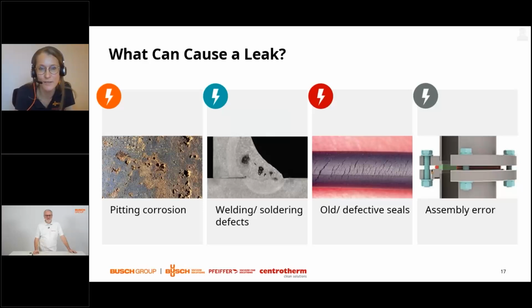Another example is during the welding and soldering process. This is also a source of a lot of leaks, such as cracks, porosities, distortions, and defects in the metal, for example in the volume, which can again create leaks. A very practical example in the next picture is an old, defective seal. You can see on the picture a huge number of porosities. So this will definitely create leaks and an impact on the performance of your system and the costs.